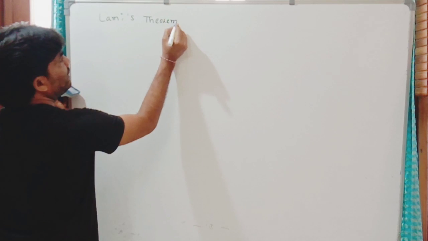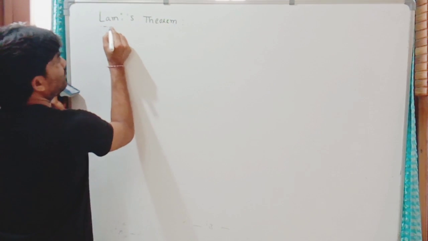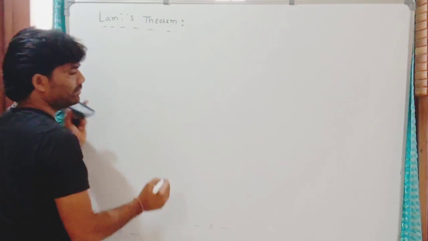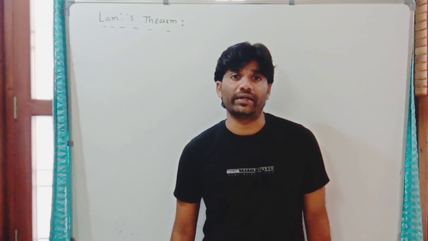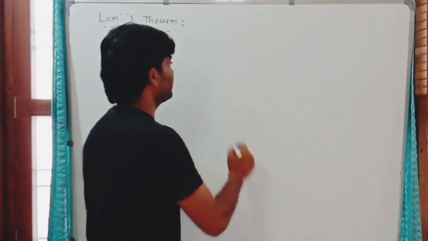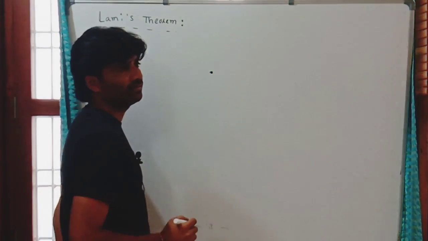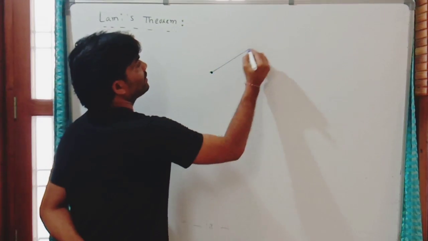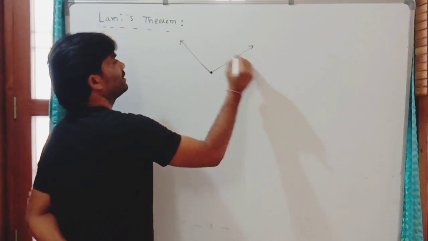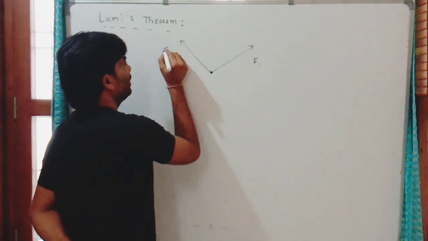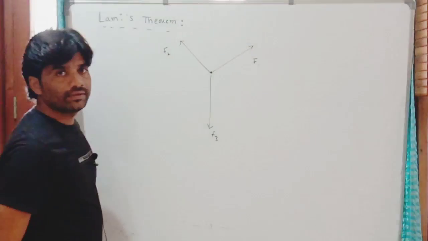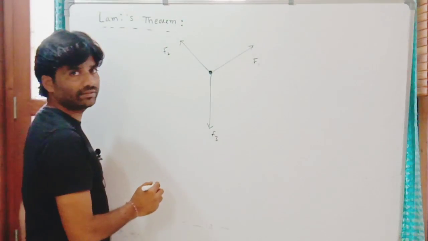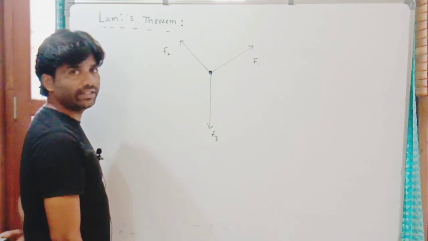This theorem explains equilibrium of a system under 3 coplanar forces. If it is a system, you can see a small particle, and if 3 forces are subjected on this particle in 3 different directions, F1, F2, F3, those are coplanar, acting simultaneously in 3 different directions.